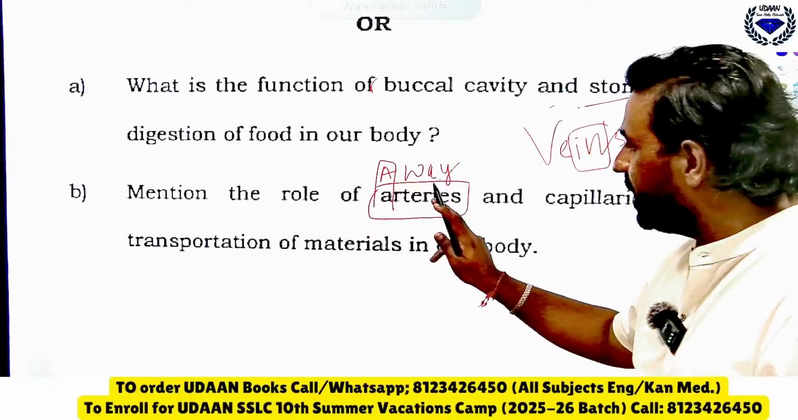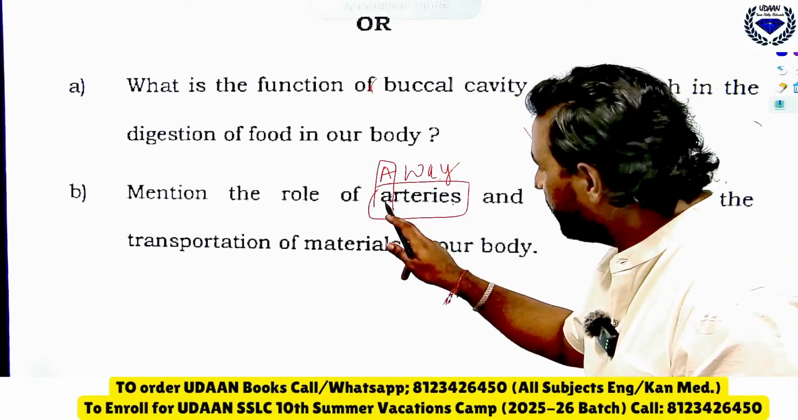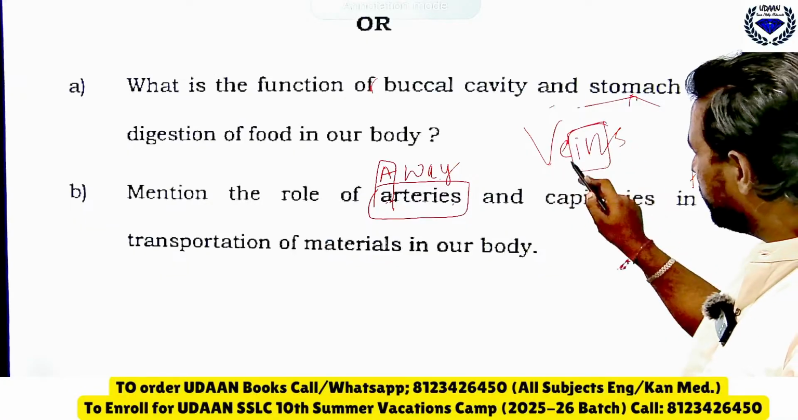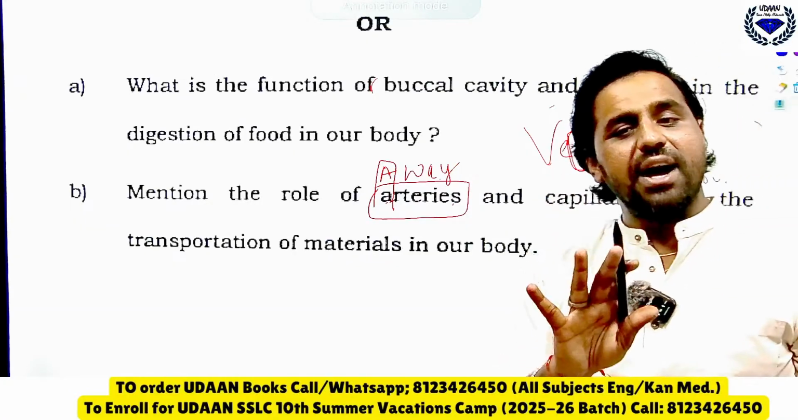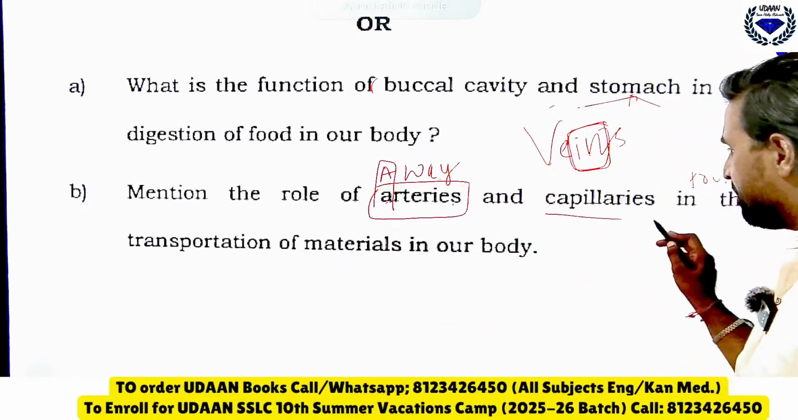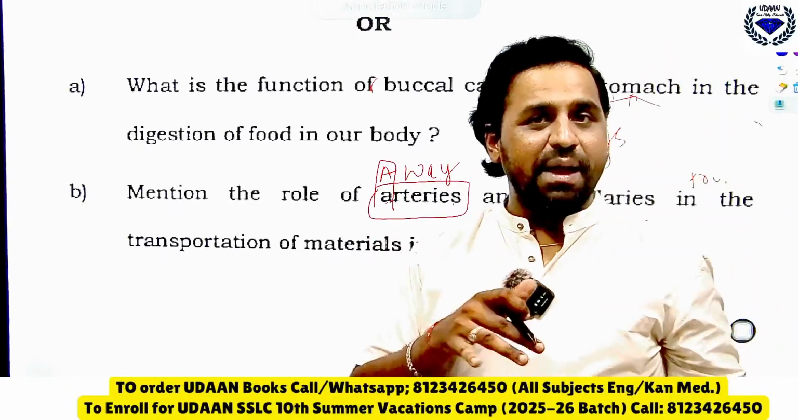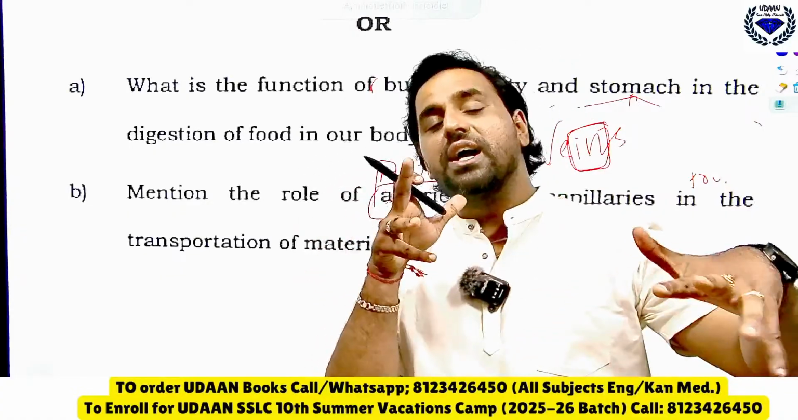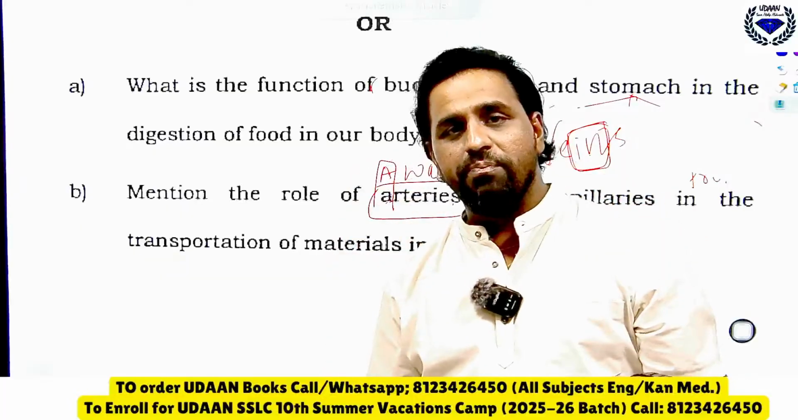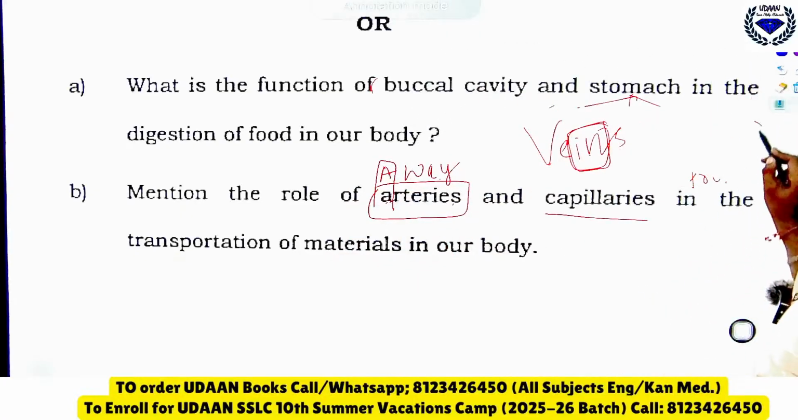I'll give the trick. Arteries are the blood vessels which will carry the blood away from the heart, whereas veins are the blood vessels which will carry the blood into the heart. This is a trick you should remember. Next, capillaries. What are capillaries? Capillaries are the network of tubes which will carry the blood to the whole body. That is the function of capillaries.